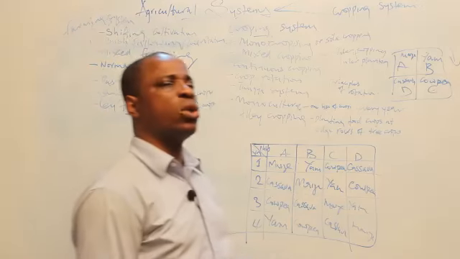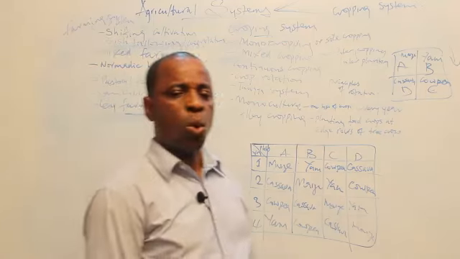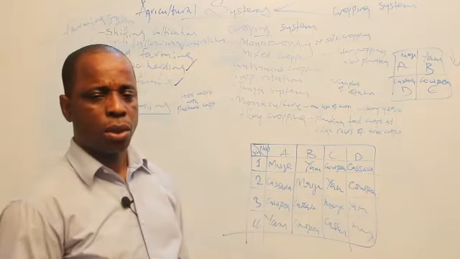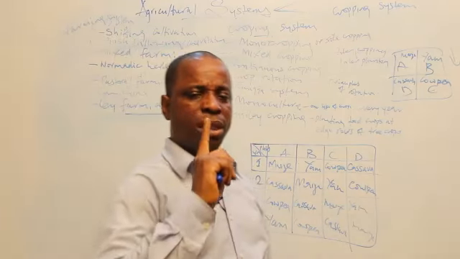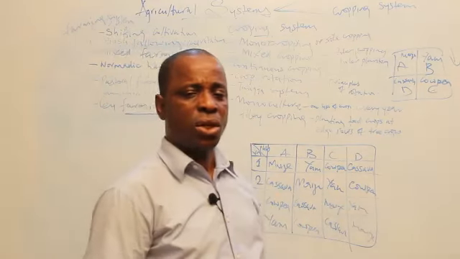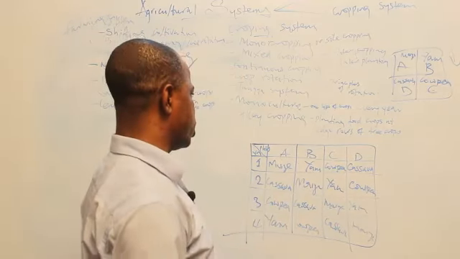Monoculture. Monoculture is the planting of one type of crop year in, year out. Only one type of crop year in, year out. Let's say, for instance, I decide to plant only maize year in, year out. It does not change, it continues until the land has lost its nutrients.